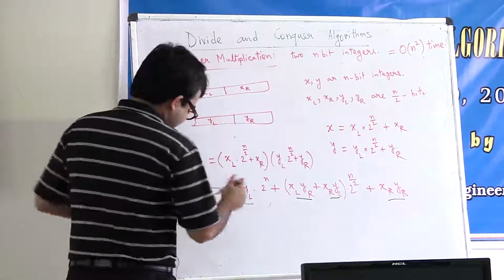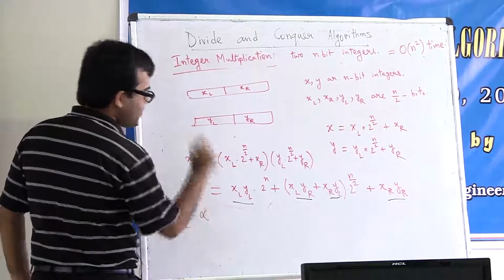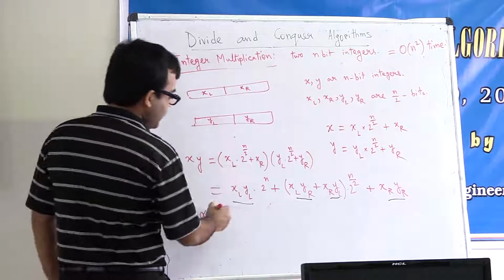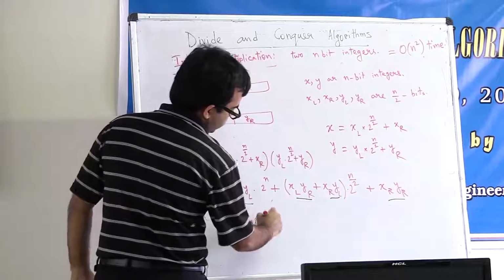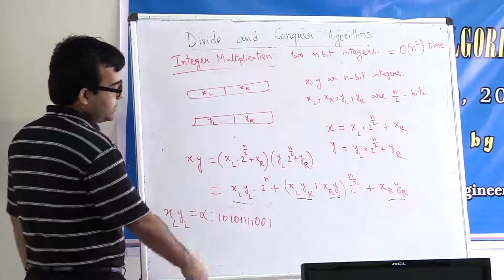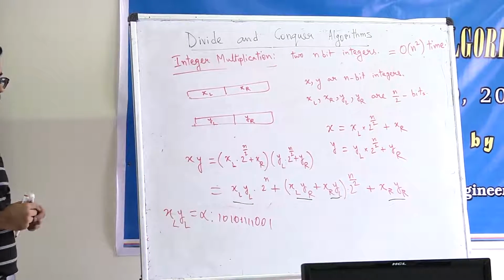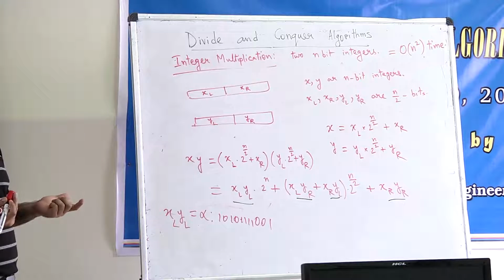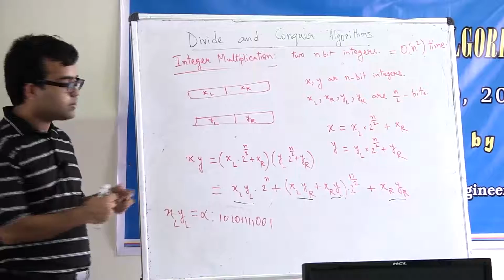Suppose XLYL is equal to alpha, and by alpha I mean just a string of bits 1 0 1 0 1 1 1 1 something 0 0 1. This is XLYL. From this, how will you get XLYL times 2 to the power n? Yeah, it's times 2 to the power n, right? So you should just append